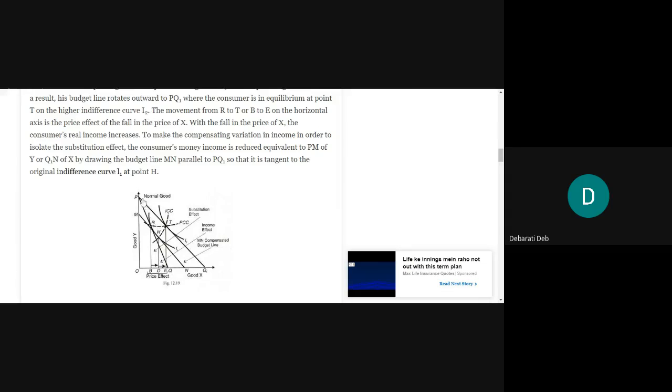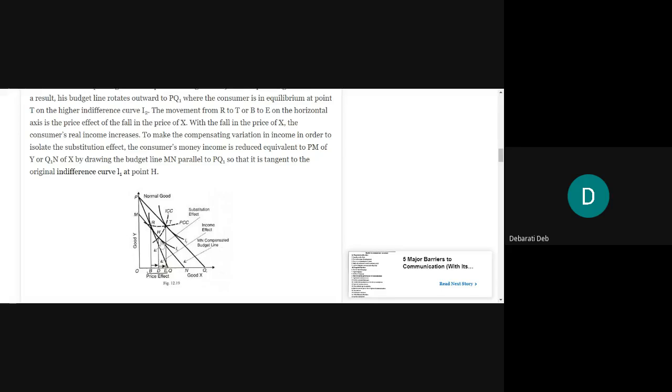So what we are doing? We will draw a budget line which will be parallel to PQ1, not PQ. The budget line has to be parallel to the line PQ1, so that it is tangent to the original indifference curve I1 at the point H. This has to be drawn clearly and accurately by you, and you have to use a pencil and a ruler for drawing all these things, because otherwise you will not be able to draw it properly.